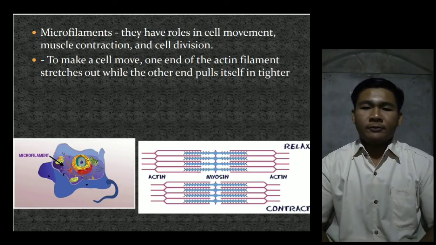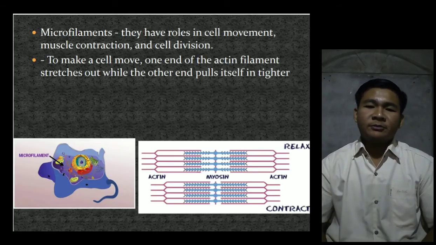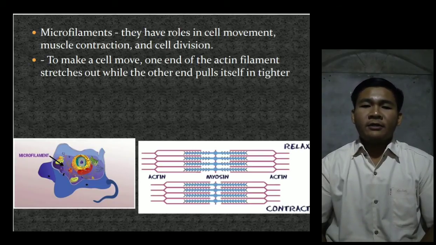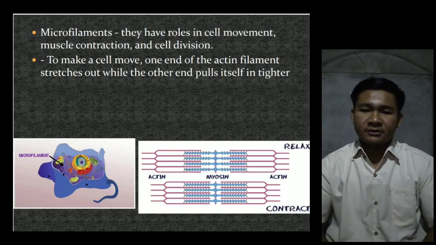Then microfilaments. They have roles in cell movement, muscle contraction, and cell division. To make a cell move, one end of the actin filament stretches out while the other end pulls itself in tighter.